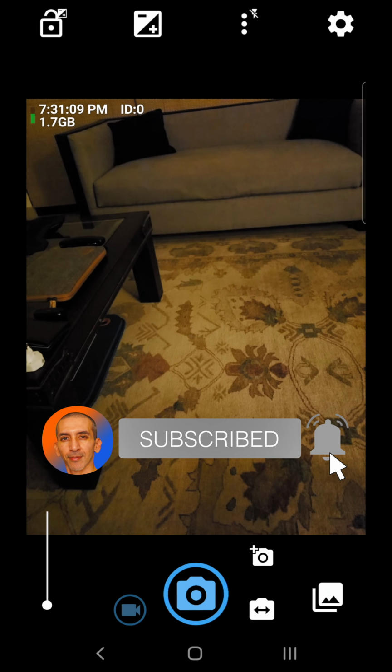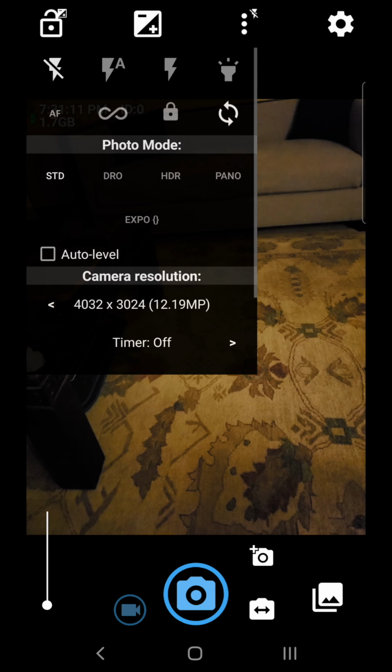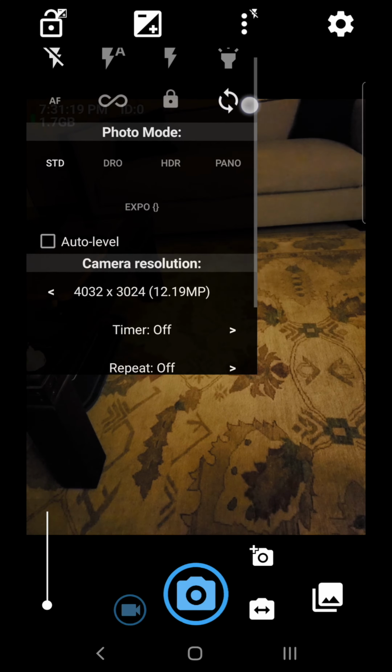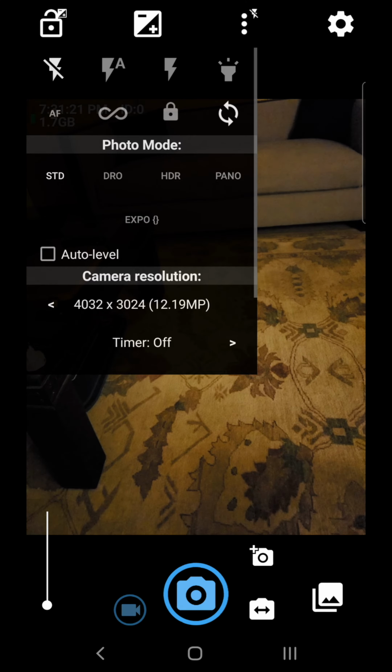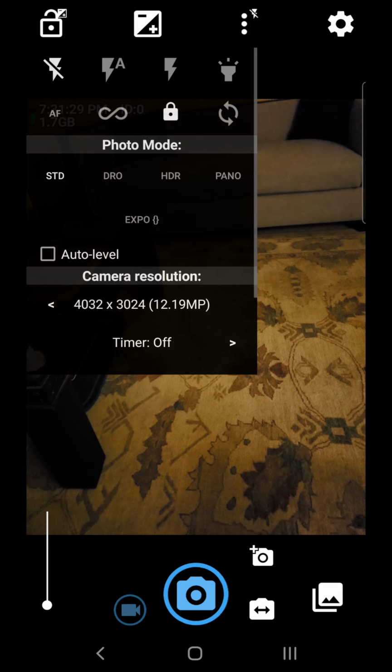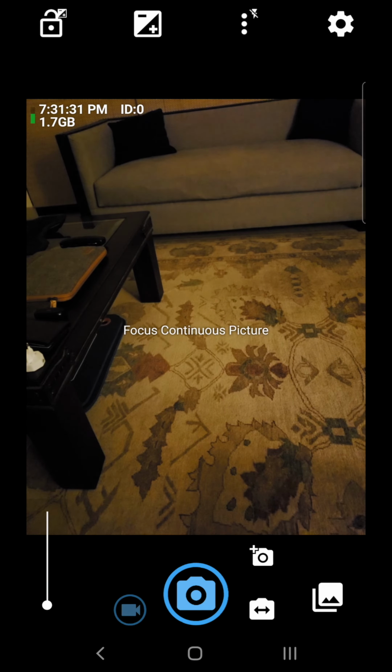On the top there is a 3-dot menu button right here. When you tap on it, you'll see these are the flash options on the top. Then you have the focus options here. We have autofocus, we have focus infinity, we have focus locked, and we have focus continuous picture.